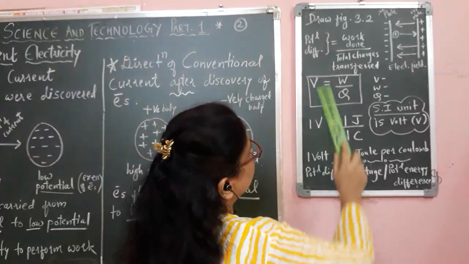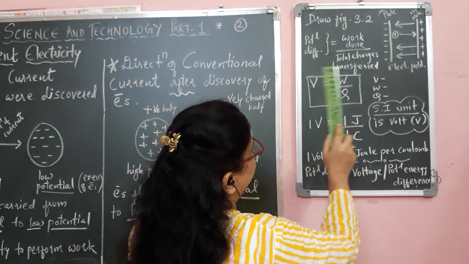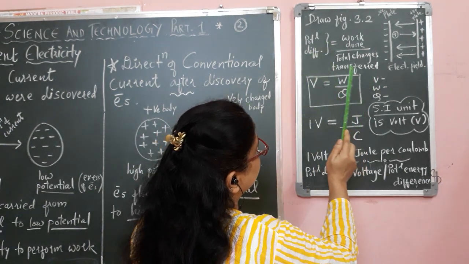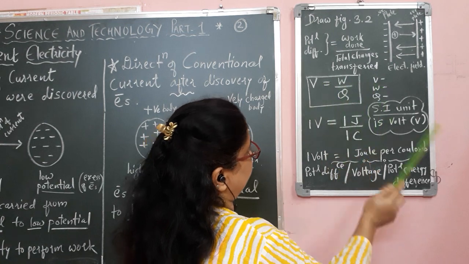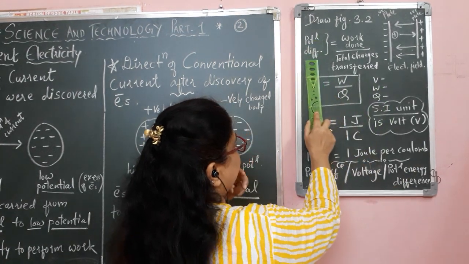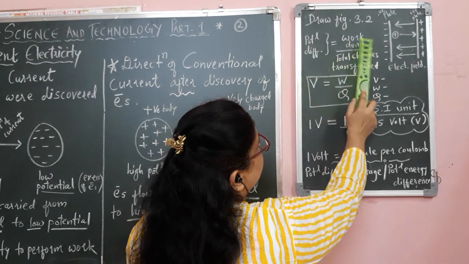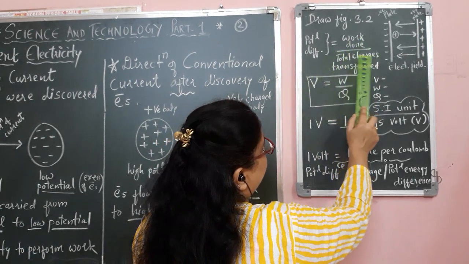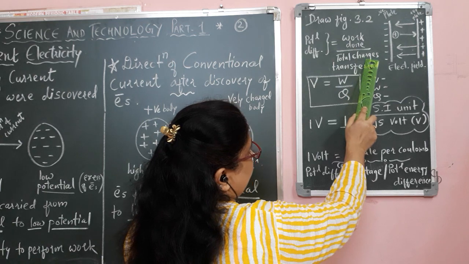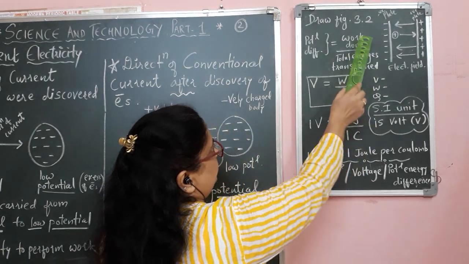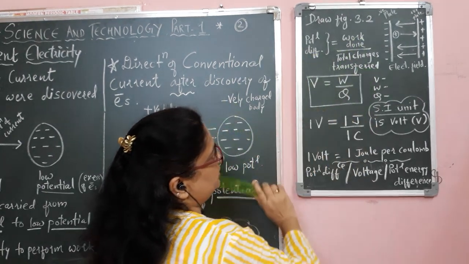Now the potential difference, that is the difference in the potentials at two points, is called the potential difference. And how is it calculated? It is given by the work done to carry a positive charge.